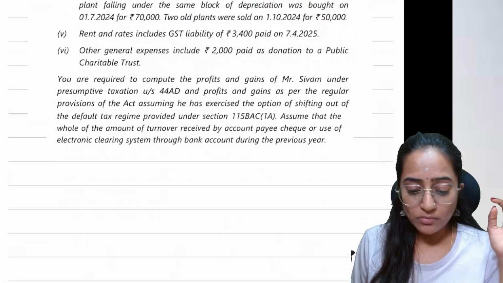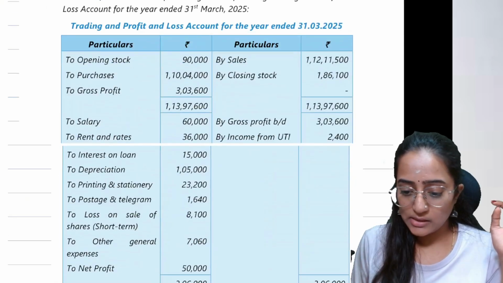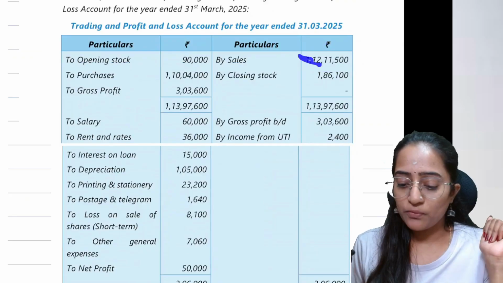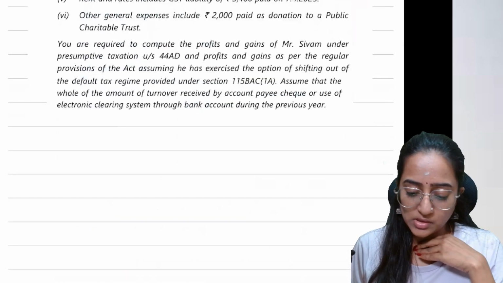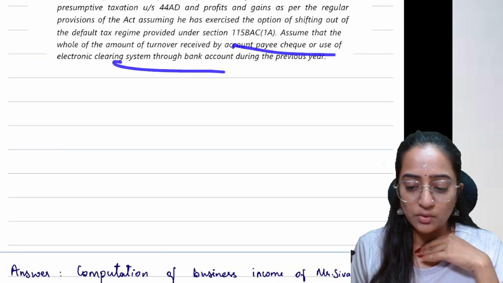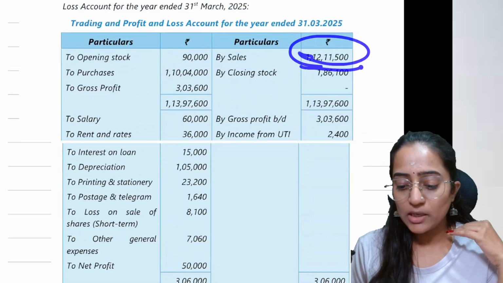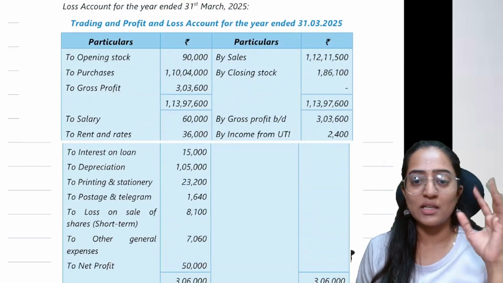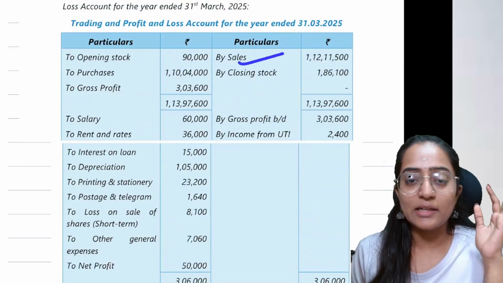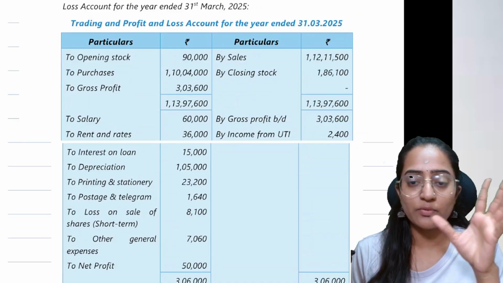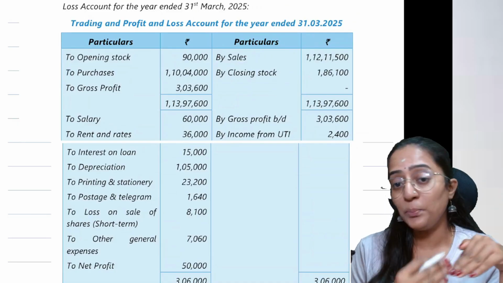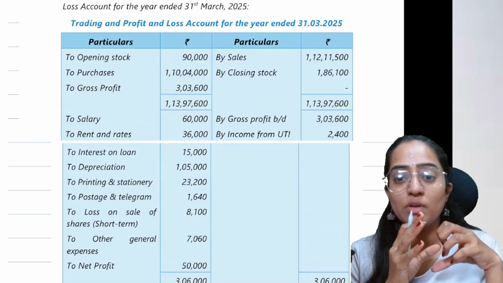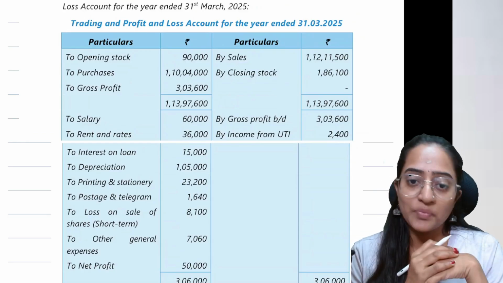Here we'll see how much the receipts are. It is less than 2 crore rupees, so we can take the normal provision of 6%. All those transactions have happened through account payee cheque. They have provided it clearly. So this multiplied by 6% will be your 44AD income. Simple as that. No expenses, no consideration. Directly calculate 6% and you'll get 44AD income. Now we will do the computation and see whether my income is less than 6% or whether it is more than that.